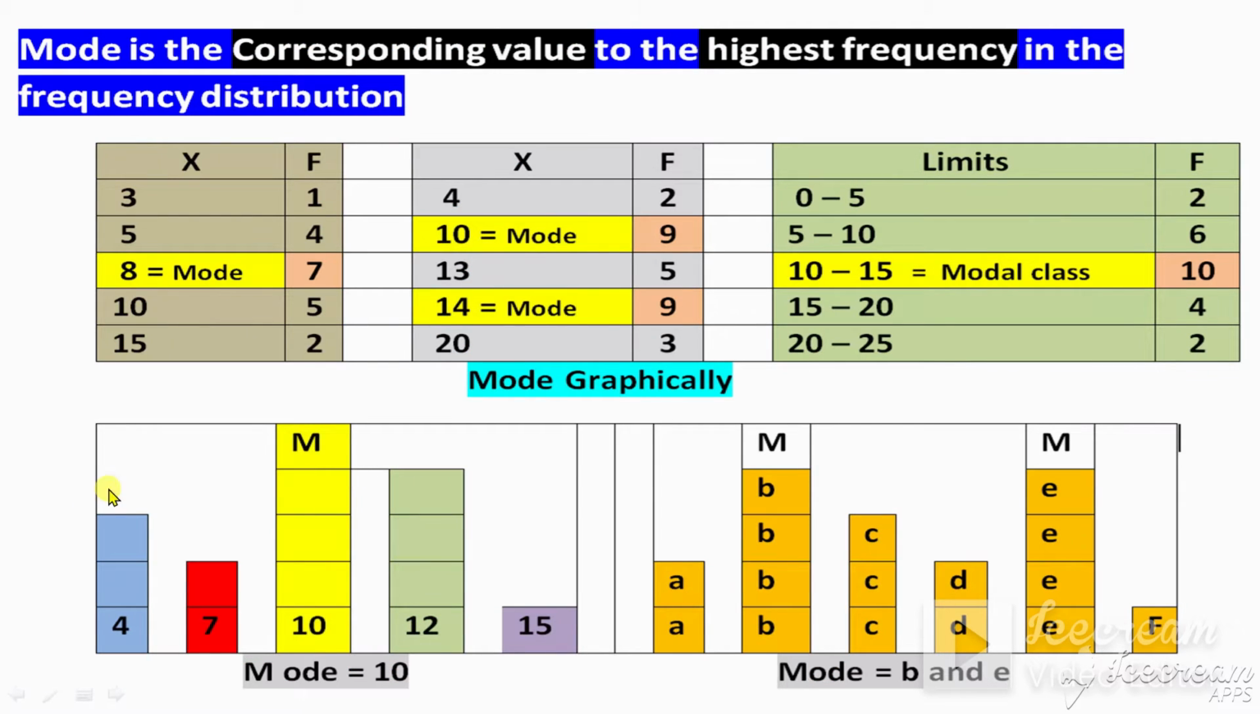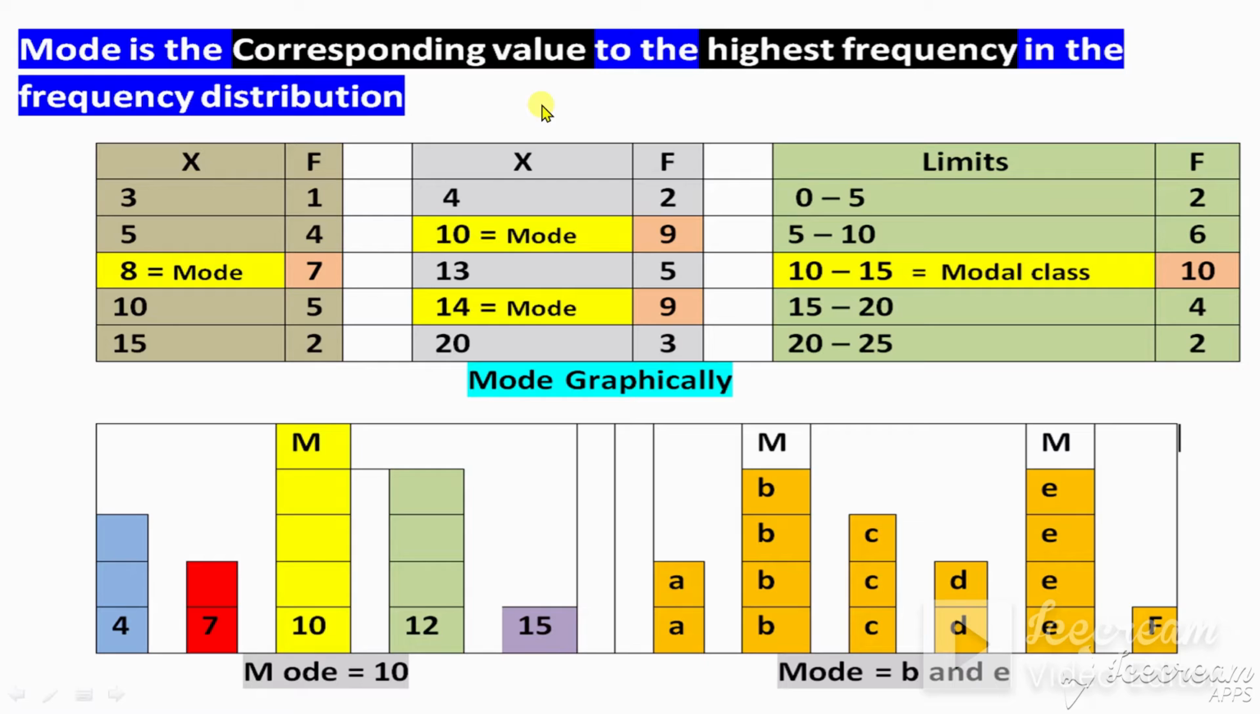Now, mode on frequency distribution. When a frequency distribution is given, the first question was without frequency, now this is with frequency. The definition for mode according to frequency distribution is: mode is the corresponding value to the highest frequency in the frequency distribution. Let's suppose these are three different types of question.